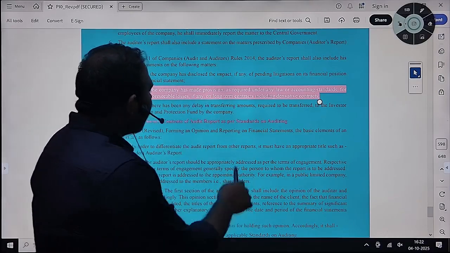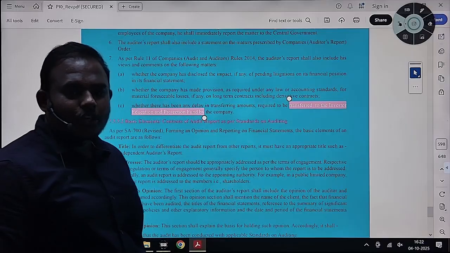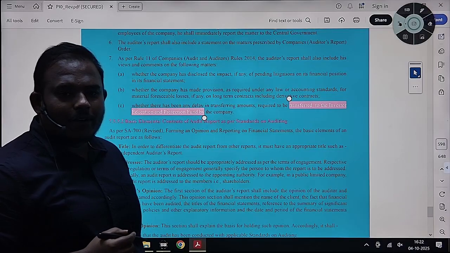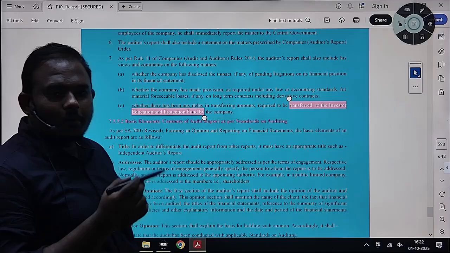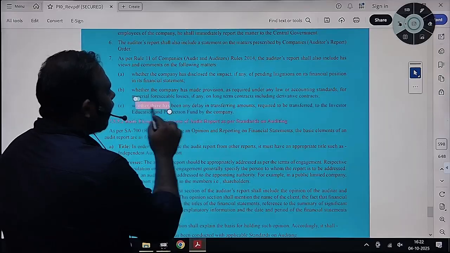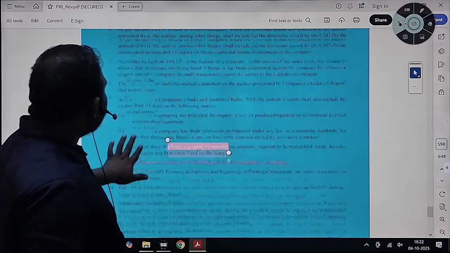And transfers to the investor education and protection fund are also discussed here. Whether any unpaid dividend for a period of 7 years has been transferred to the investor education and protection fund, and whether there has been delay in transferring the amount or not. And there are also two more points.